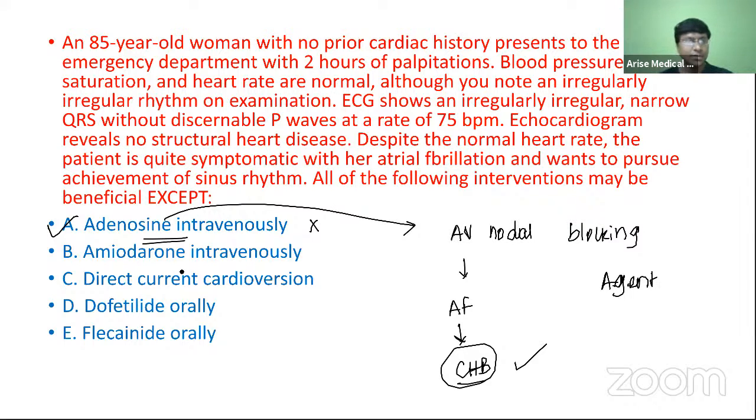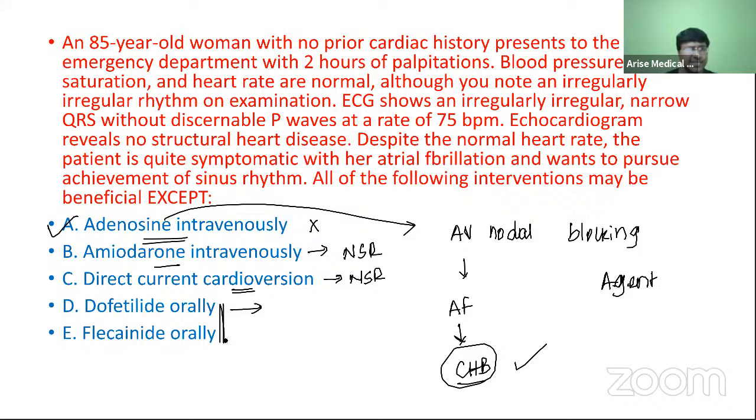Amiodarone, yes, you can give in order to make the individual land up in normal sinus rhythm. Direct cardioversion can be done, but it is not the indication in this patient. But yes, if the patient is very much concerned and wants to get converted into sinus rhythm, you can do direct cardioversion.